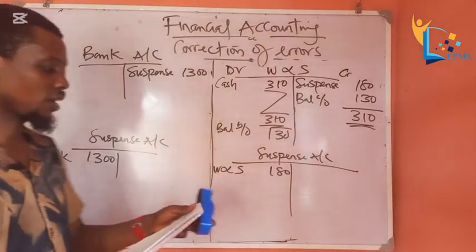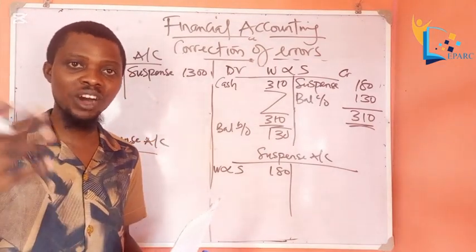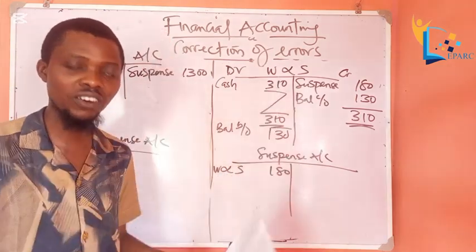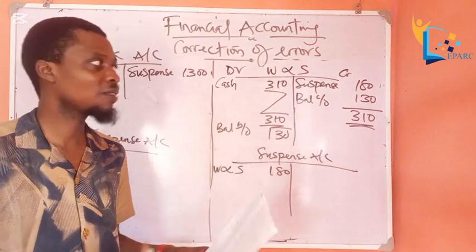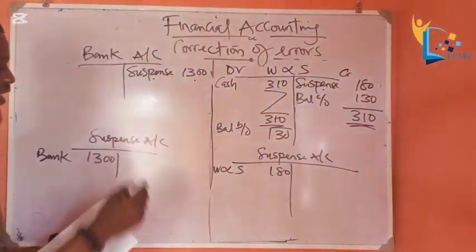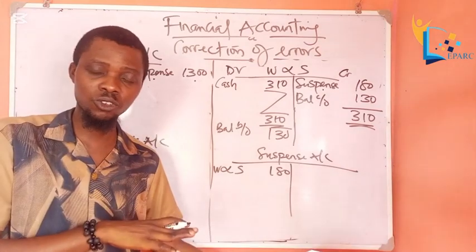Okay, we're going to stop here. This is part 3. Part 4 and the final class will come up later, where we'll have to post our entries in the journal and draw up our suspense account. Please take note of all these balances, all these suspense balances. That's what we are going to use in the journal.